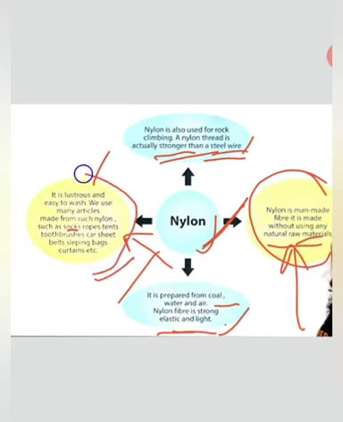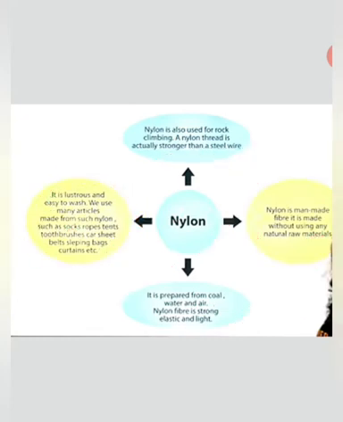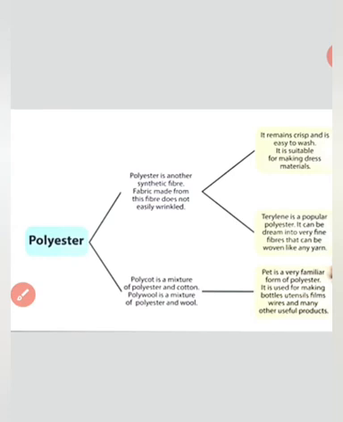Examples you will have to remember, they are not too tough that you could not learn them, but you have to keep in mind the difference between various types of synthetic fibers. Here is the next synthetic fiber, that is polyester.